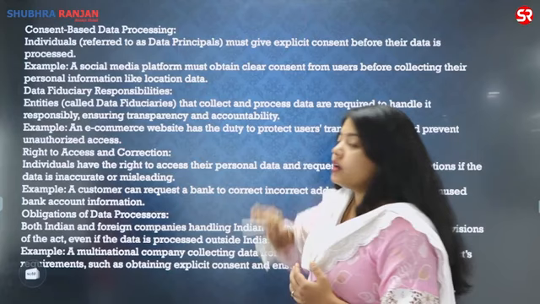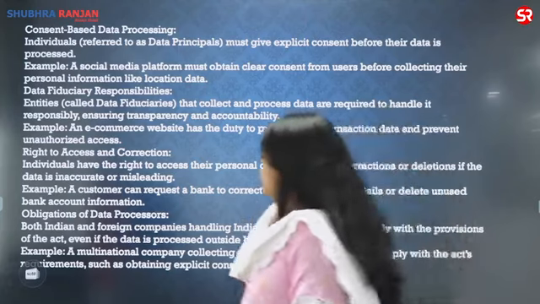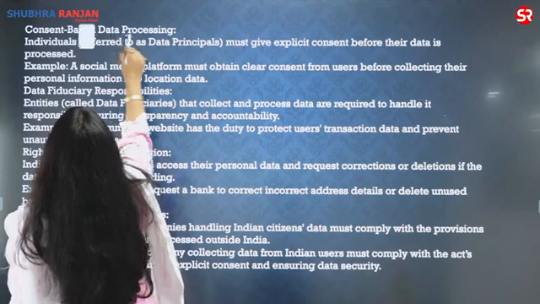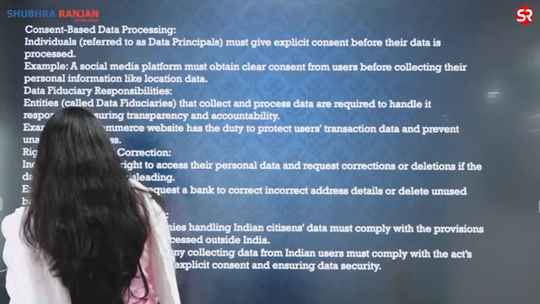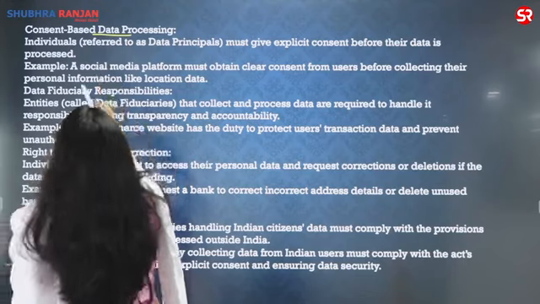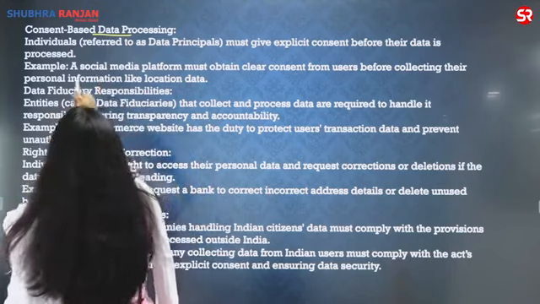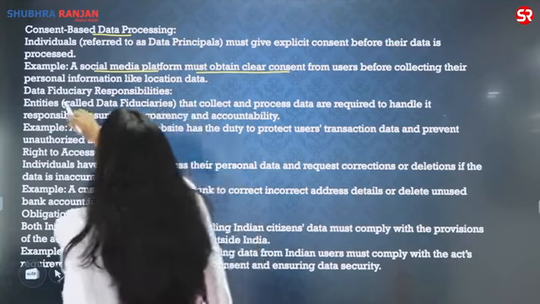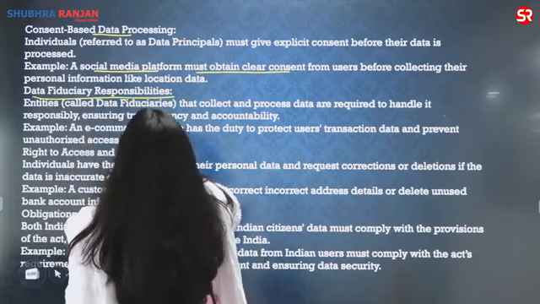These are the different parts that you have to mention in this answer. You have to talk about the consent-based data processing, that is, explicit consent should be asked. A social media platform must obtain clear consent. Data fiduciary responsibilities. What is data fiduciary?